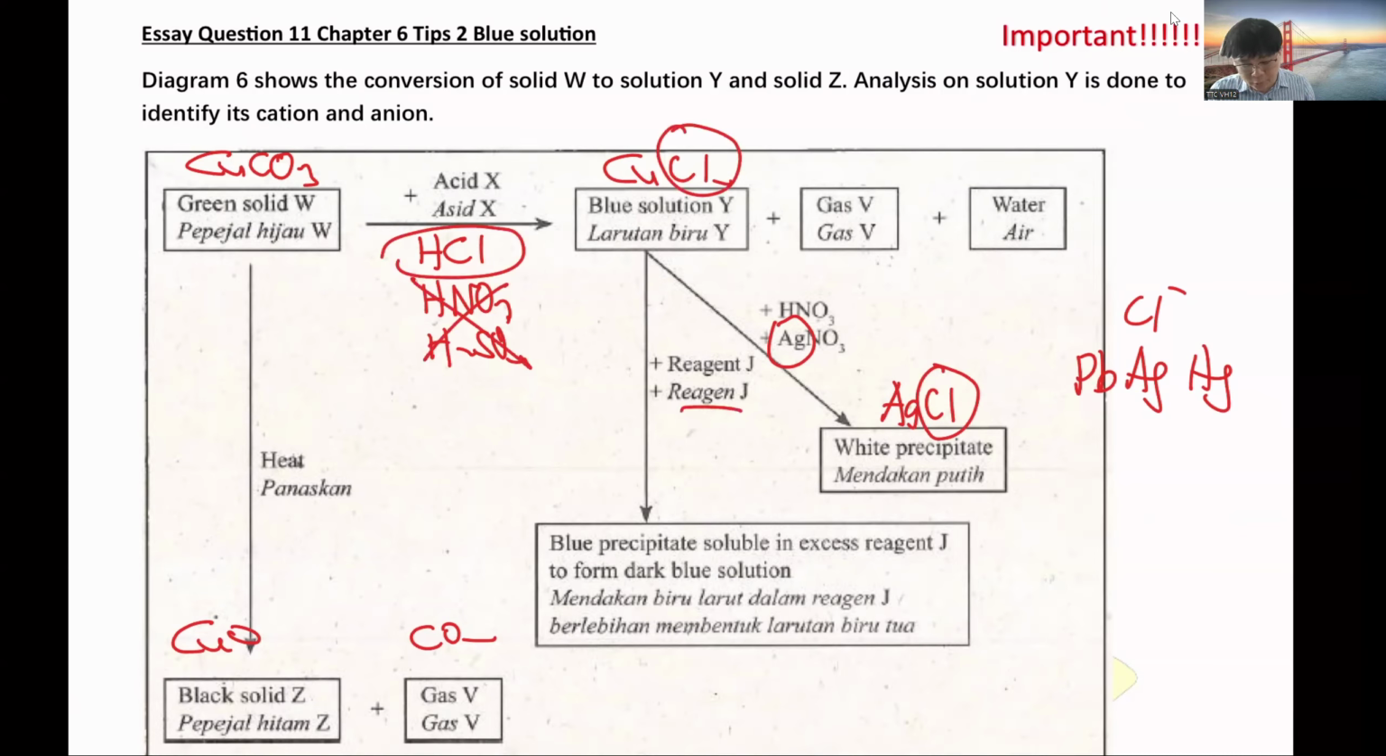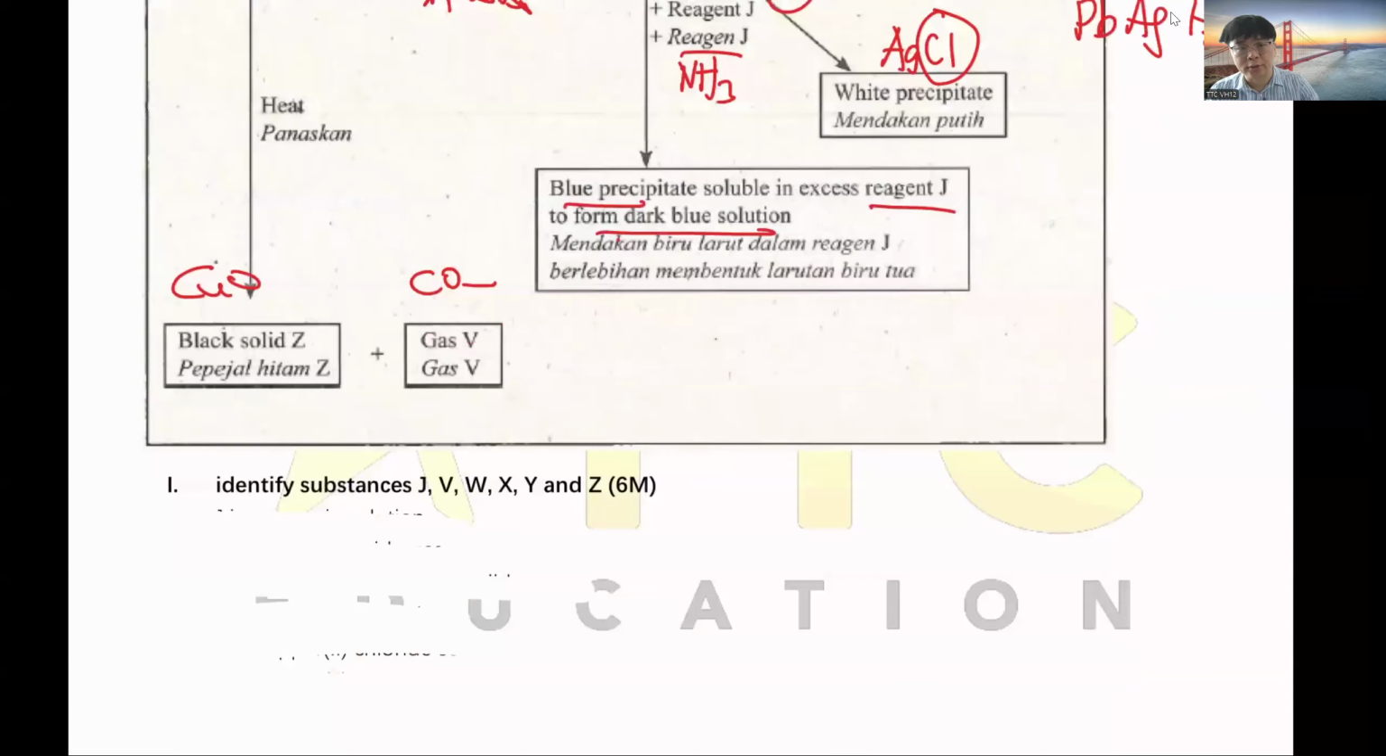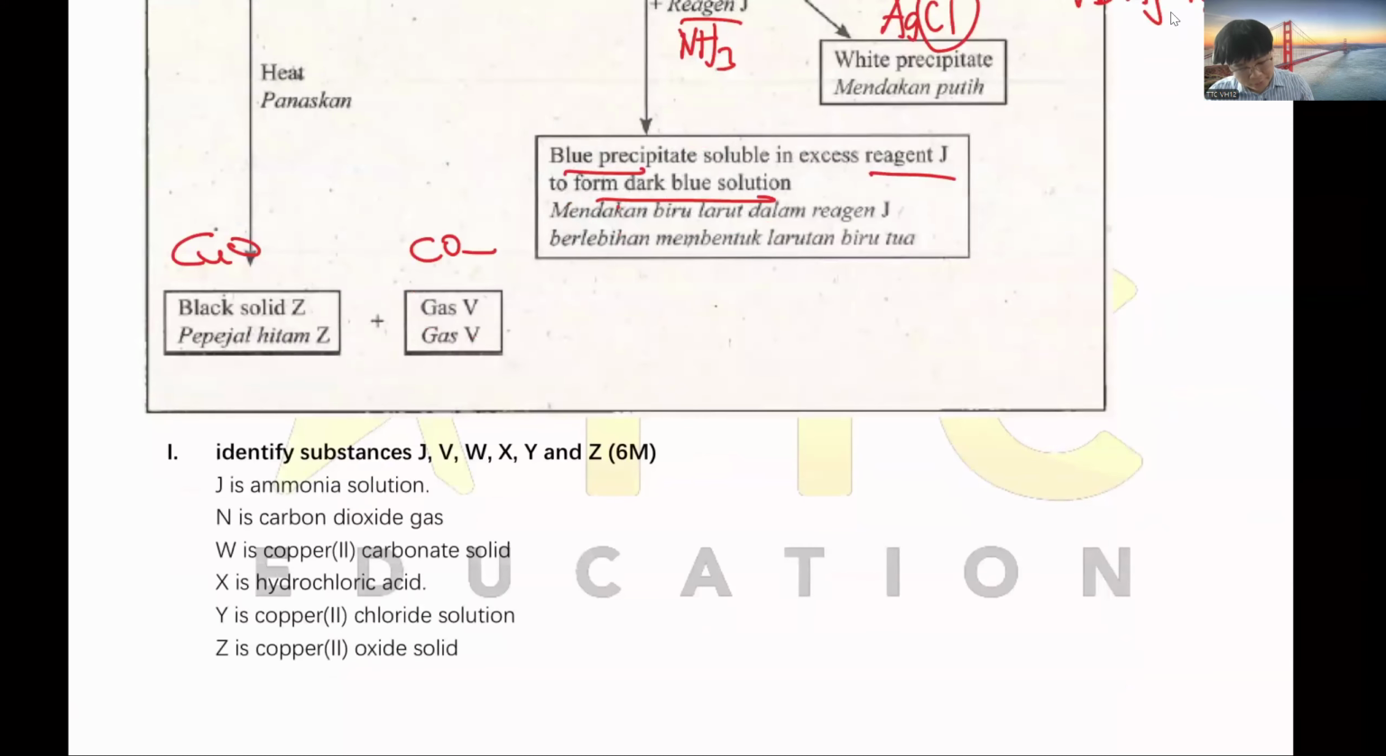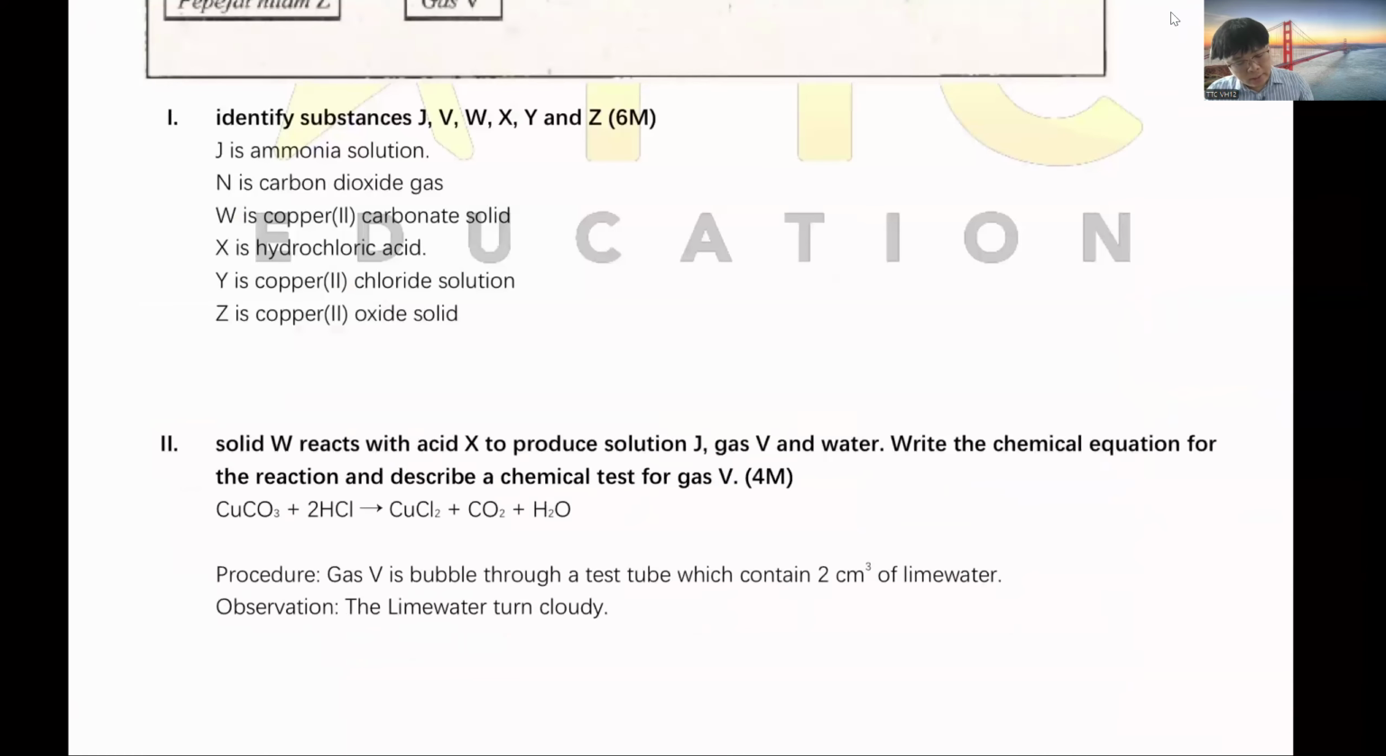Put reagent J, same question. Blue precipitate dissolves in excess reagent J to form a dark blue solution. This reagent J is ammonia. Yeah, so these are the questions, very similar questions.